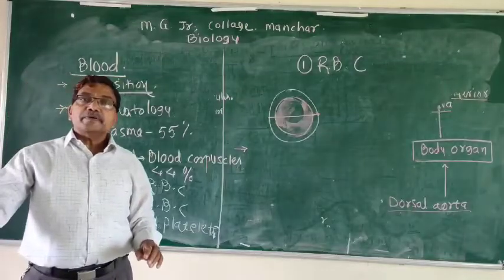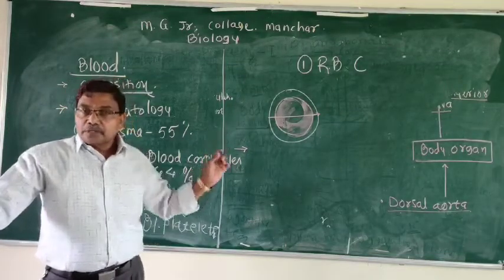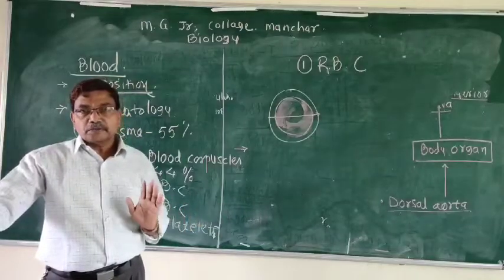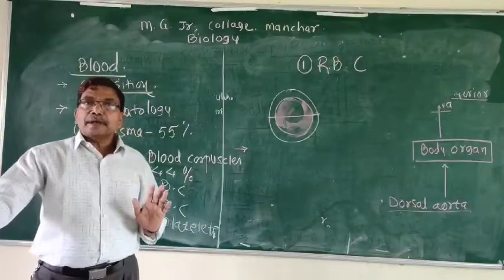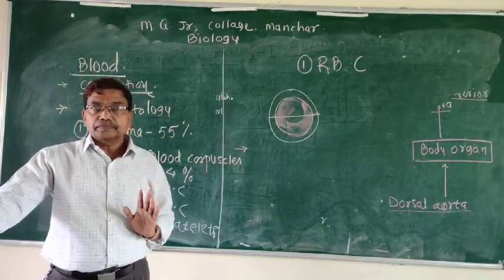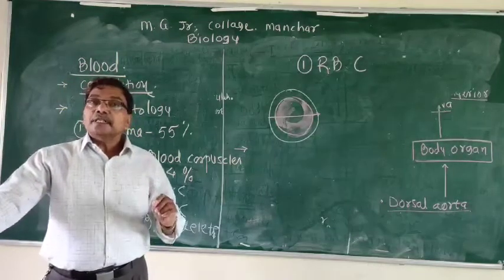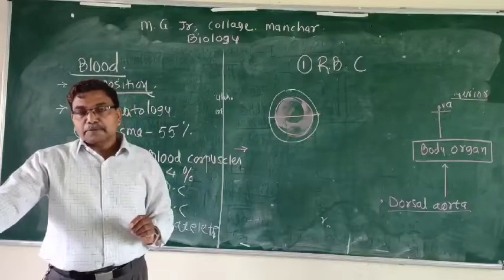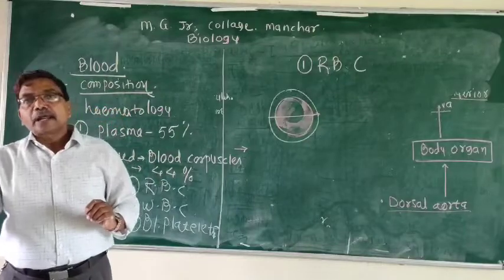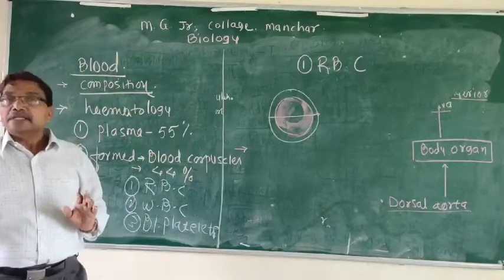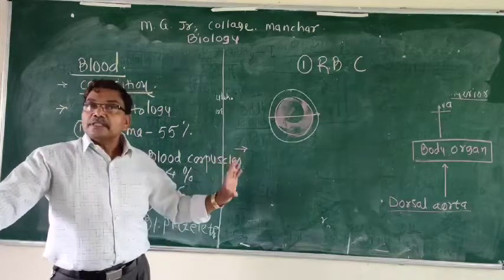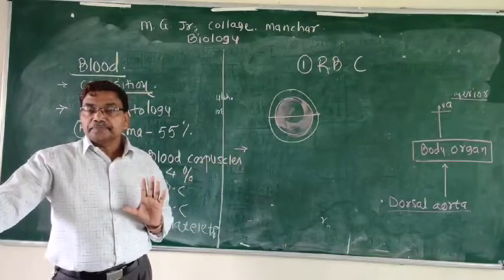And the process in which these RBCs are produced is called hemopoiesis. The lifespan of each RBC is about 120 days. After the completion of their lifespan, these RBCs are worn out in the liver and spleen. That is the graveyard of the RBCs. So these RBCs are important.